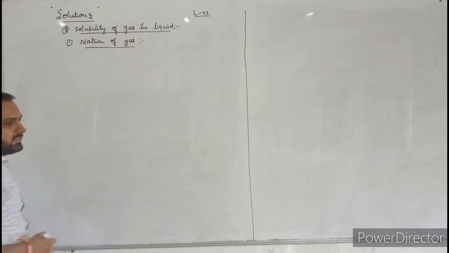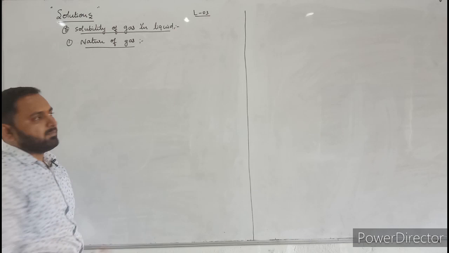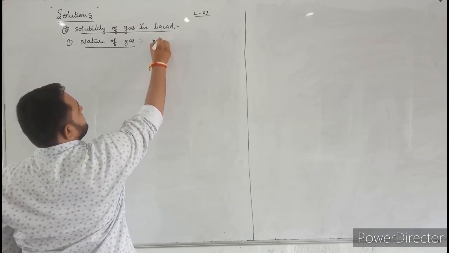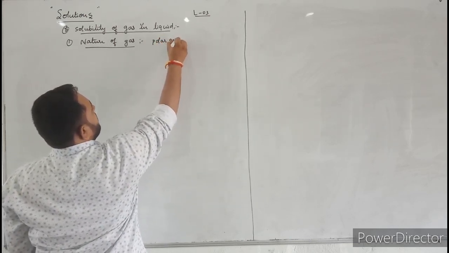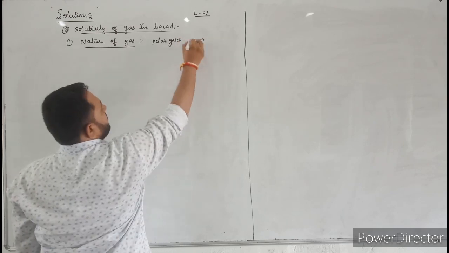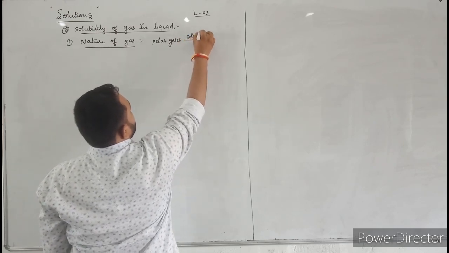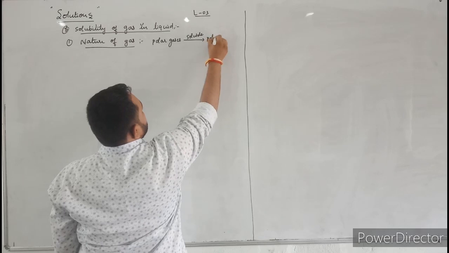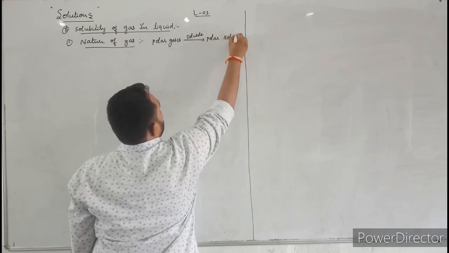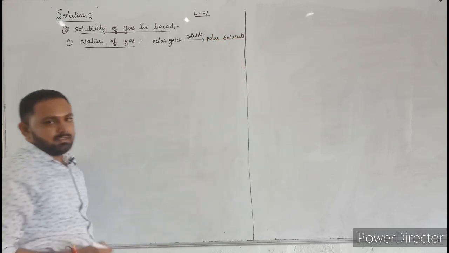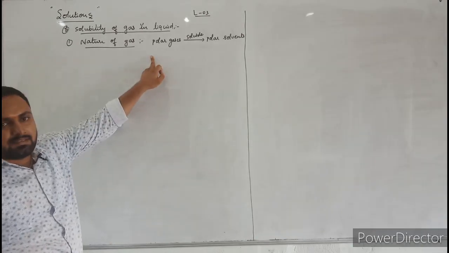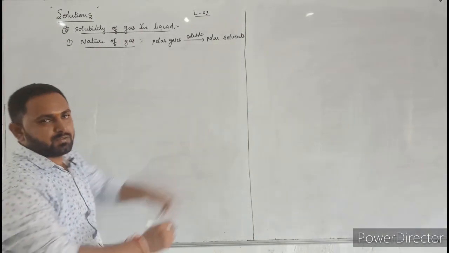Here, nature of gas follows a basic rule. What is the basic rule? Polar gases are soluble in polar solvents. Similarly, non-polar gases are soluble in non-polar solvents.